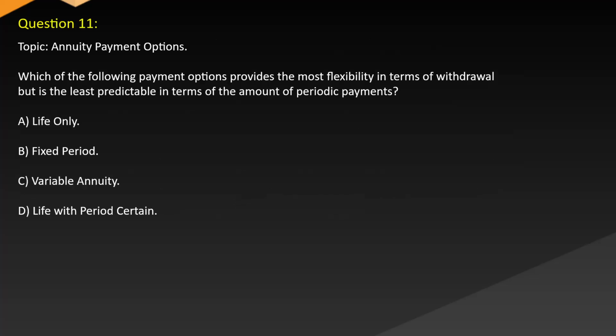Question 11. Topic: Annuity payment options. Which of the following payment options provides the most flexibility in terms of withdrawal but is the least predictable in terms of the amount of periodic payments? A. Life only. B. Fixed period. C. Variable annuity. D. Life with period certain.